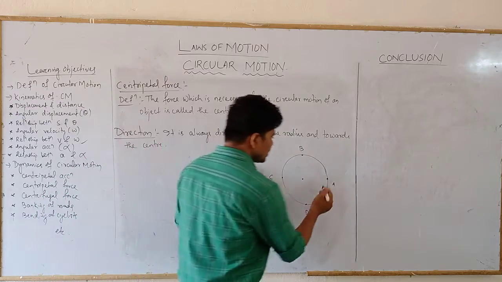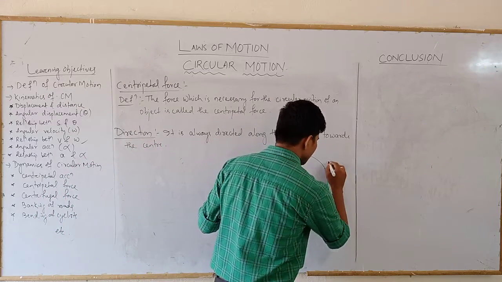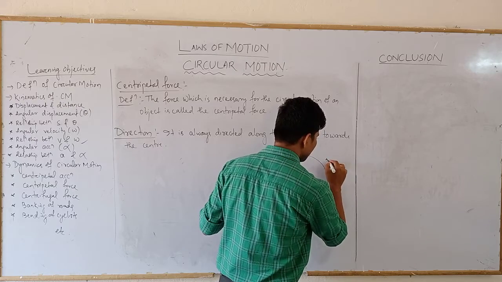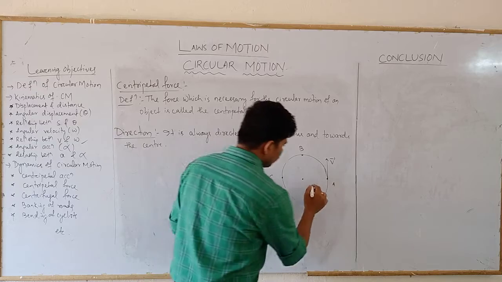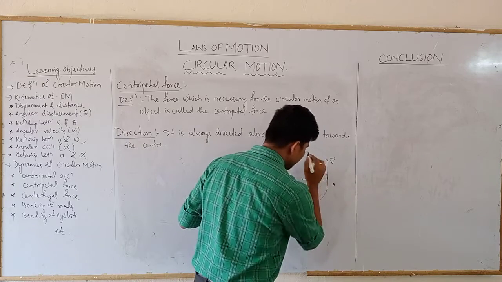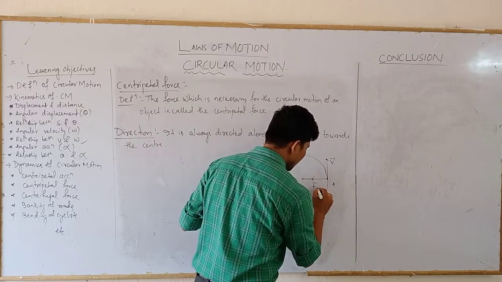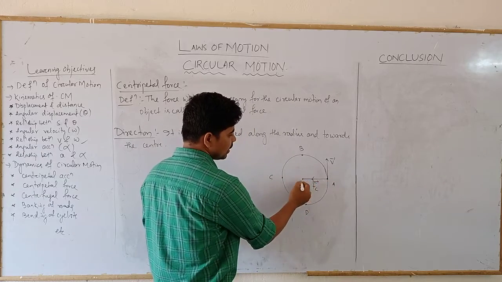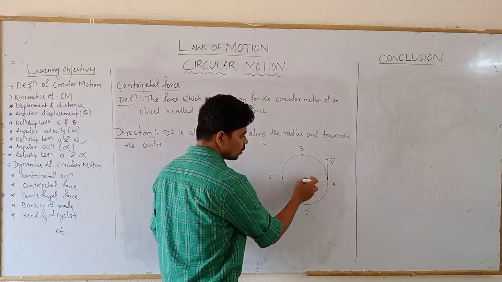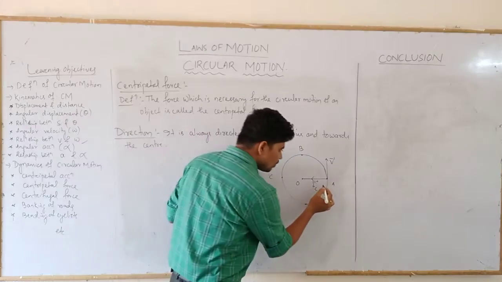At this point, the linear velocity will be tangential and directed along this direction. Clear? Now the centripetal force Fc will act along the radius and towards the center.